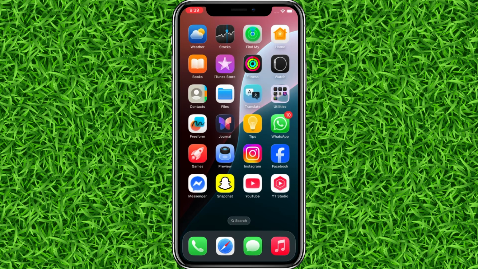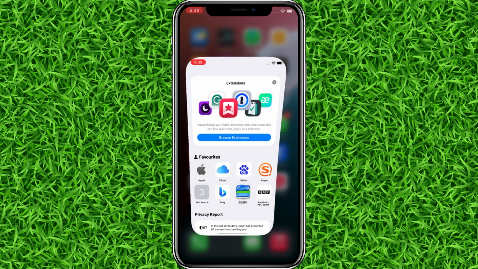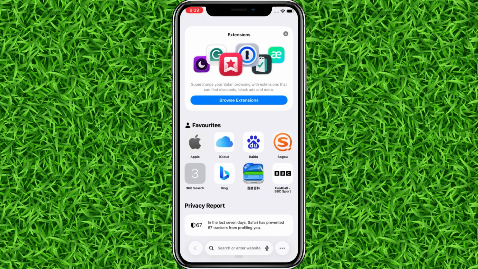So if you're trying to upload stories on Instagram but they're stuck or not uploading, in this video I'm going to show you exactly how you can fix that problem. So the first thing you will have to do is to head over to any of your browsers. You can follow the exact same steps even if you're on an Android, iPhone, iPad or whatever you have.